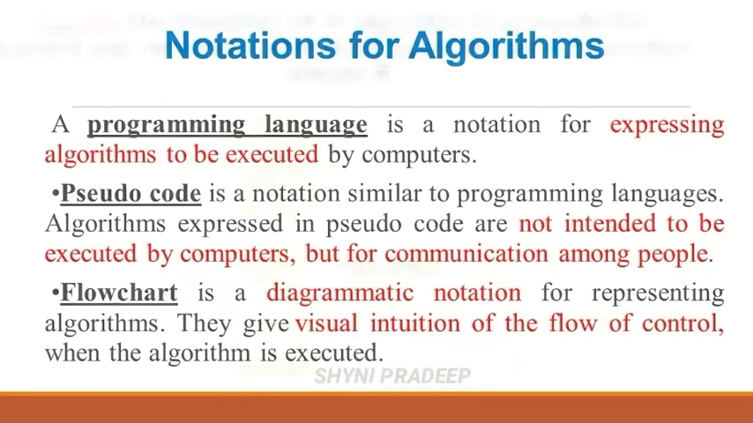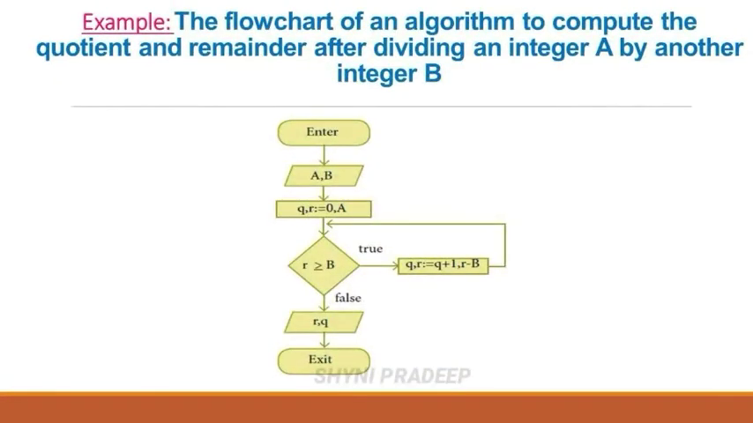Let us see one example flowchart. The flowchart of an algorithm to compute the quotient and remainder after dividing an integer a by another integer b. See, this is the flowchart. These 2 are special boxes used to indicate the start and end of the execution. These boxes are parallelogram boxes. They represent input and output produced.